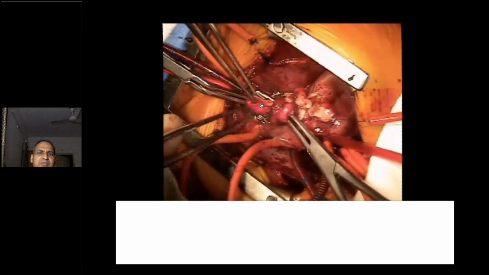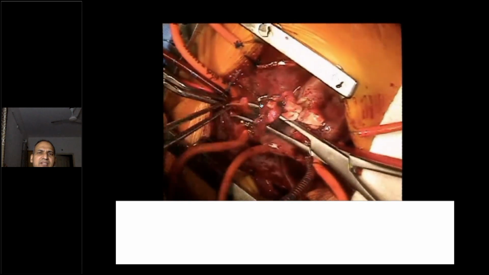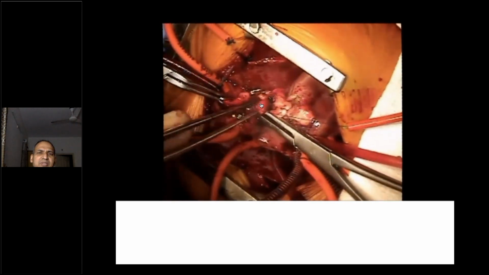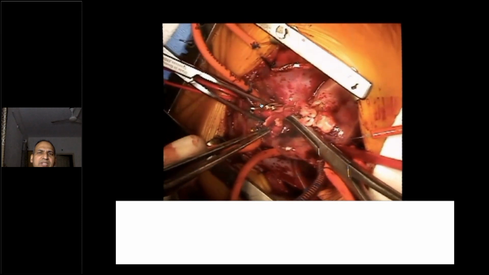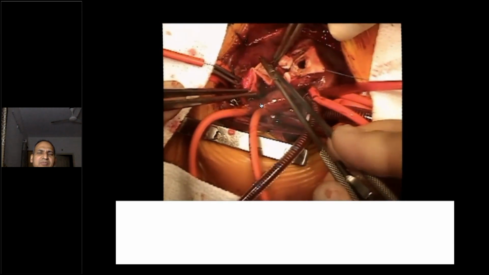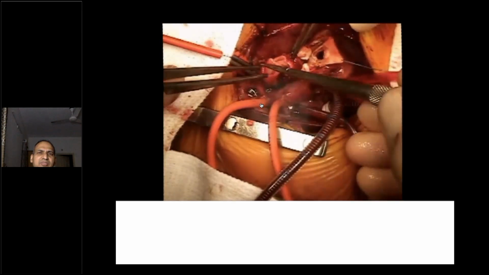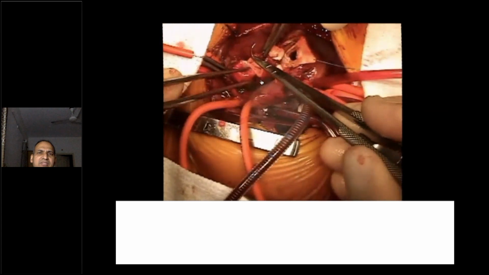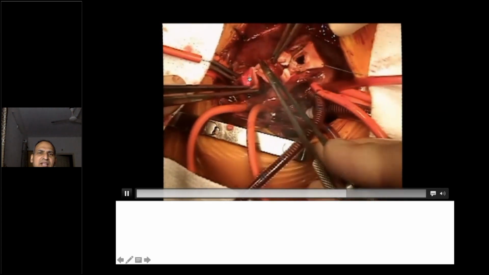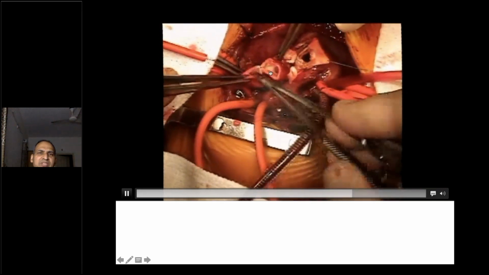Now that's the Lecomte maneuver. We have to take the aortic distal end posterior to the branch PAs. We call it Lecomte maneuver. We are pulling it behind that. So now the pulmonary arteries will be in front of the aorta. Now we are joining these two together. The proximal, that was the original pulmonary artery which was cut, and distal aorta is joined together. So the pulmonary valve will become the aortic valve now.